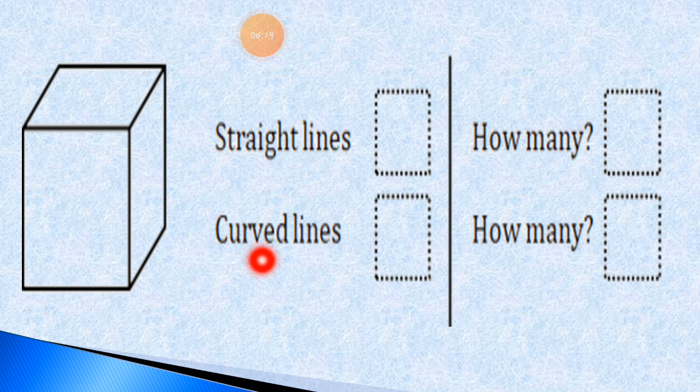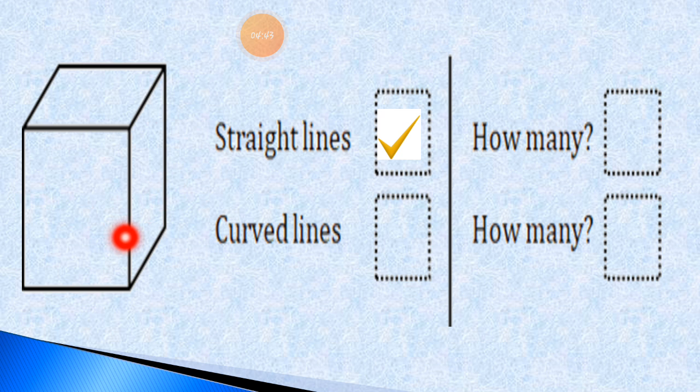In this picture, the question is: are straight lines there? Yes, straight lines are there. In this given shape, there are straight lines. How many straight lines are there?